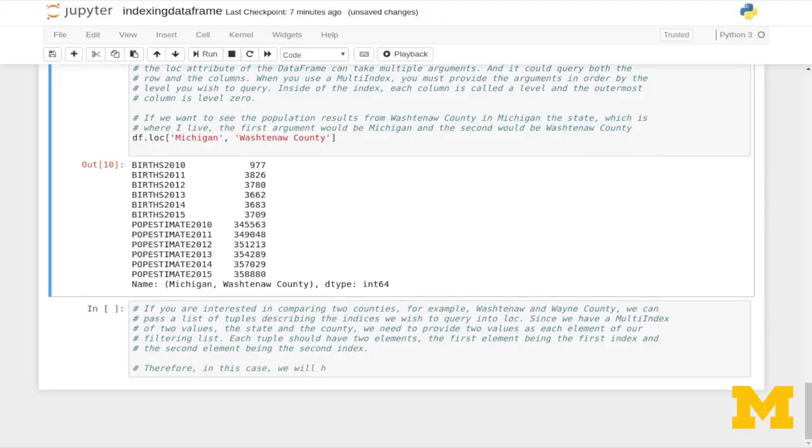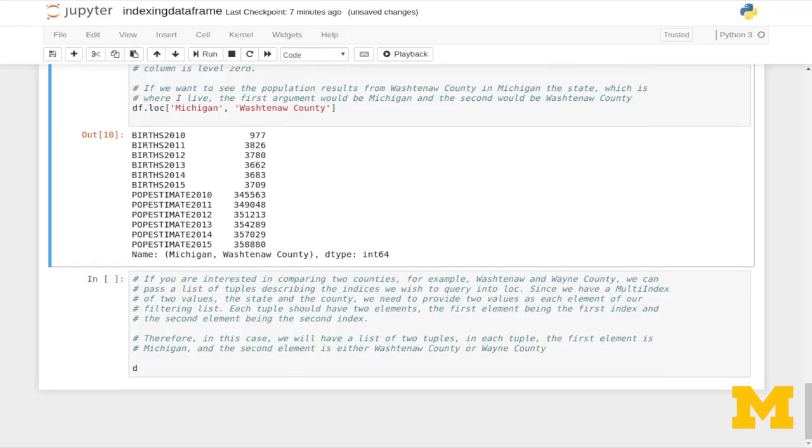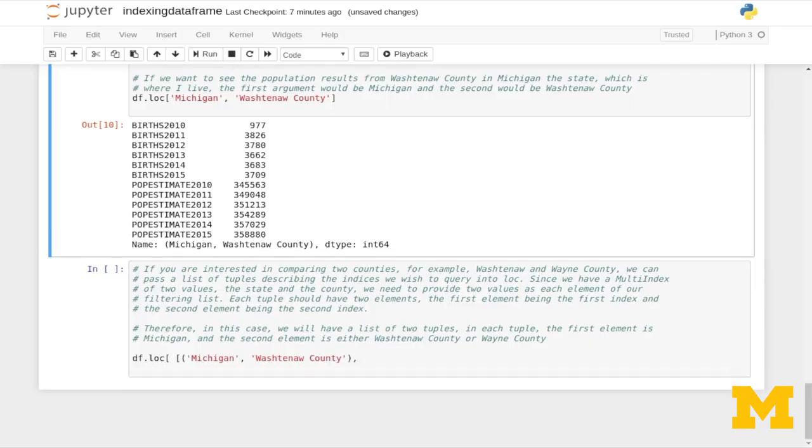In this case, we want to have a list of two tuples. In each tuple, the first element is Michigan and the second element is either Washtenaw County or Wayne County. So df.loc, and remember we use the indexing operator on loc, and then we actually create a list inside there, and the first is the tuple Michigan and Washtenaw County, and the second is the tuple Michigan and Wayne County.